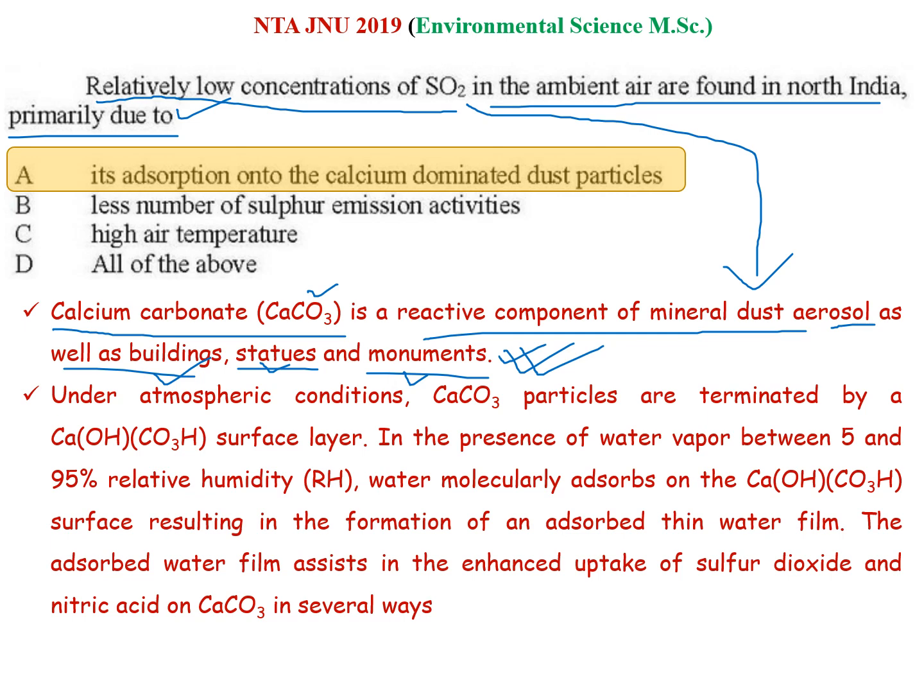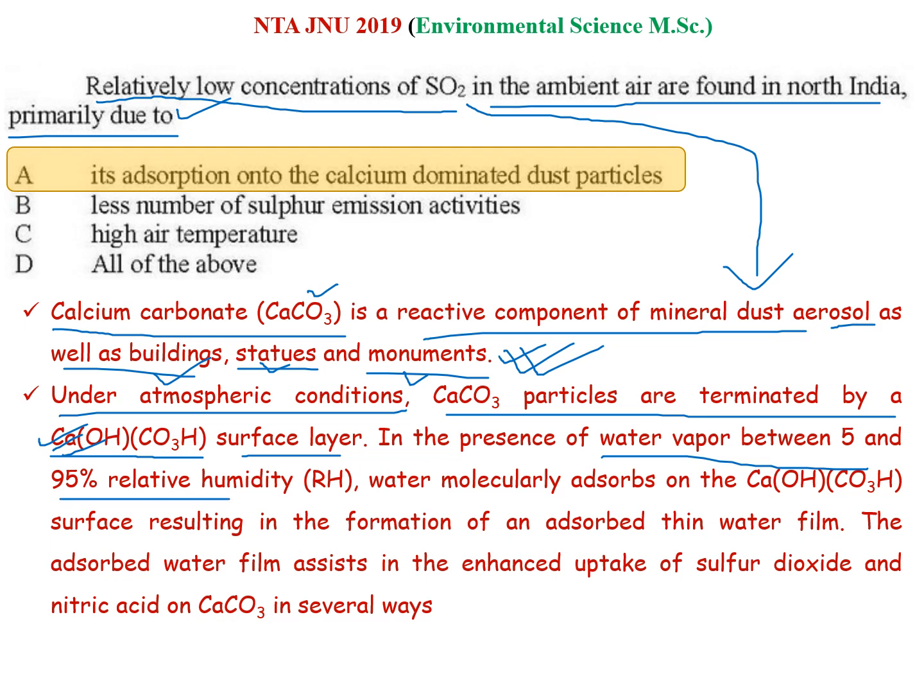Under atmospheric conditions, calcium carbonate particles are terminated by a compound, a Ca(OH)(CO3H) surface layer. This is a surface layer that forms under normal atmospheric conditions in the presence of water vapor between 5 to 95% relative humidity. The water molecule adsorbs on the surface, resulting in the formation of an adsorbed thin water film.